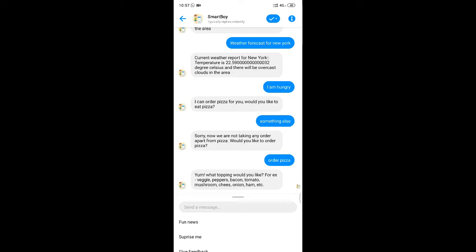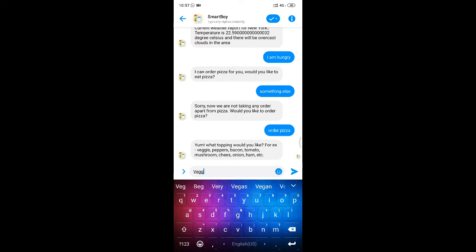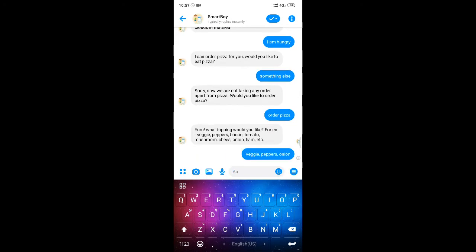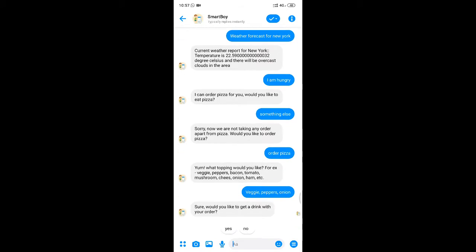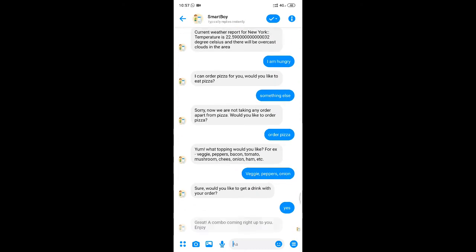Okay, they are asking us to select the toppings. We'll go for veggie, peppers, and onion. Then the bot is asking whether the person wants a drink with the order. Yes, they want the drink. And yeah, a combo is coming right up. So this is how a user can order pizza using this bot.